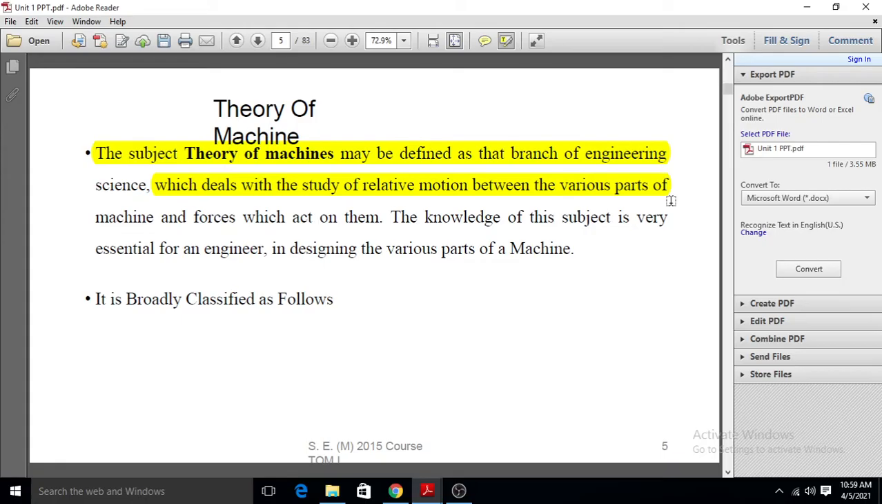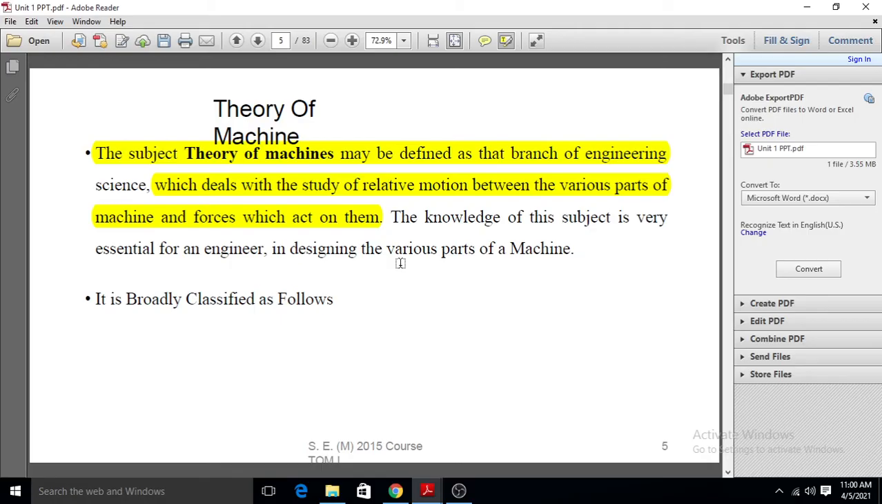What we do in theory of machine is study the relative motion between the various parts of the machine and the forces acting on them. In theory of machine, there is relative motion between the various parts of the machine, and we also study the forces acting on those parts. If we consider a machine, there are various types of parts.